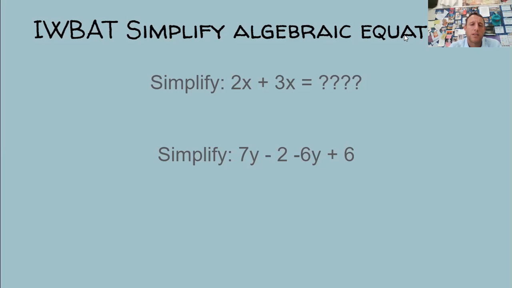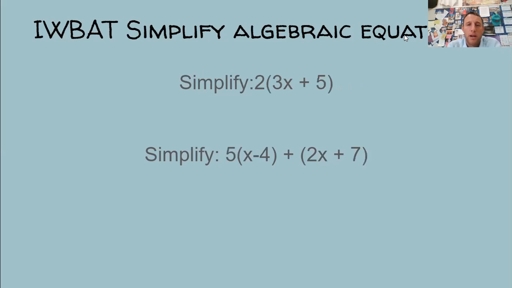The next one is simplify 7y minus 2 minus 6y plus 6. Well, we have some constants and we have variables that have the same power. So they have different coefficients, but they are like terms. So we can do 7y minus 6y. We get 1y, or just y, and then we have -2 plus 6. So this would be y plus 4. When we combine the like terms, we're taking the ones with the same variables and the constants, and we're combining them so that we can show those.